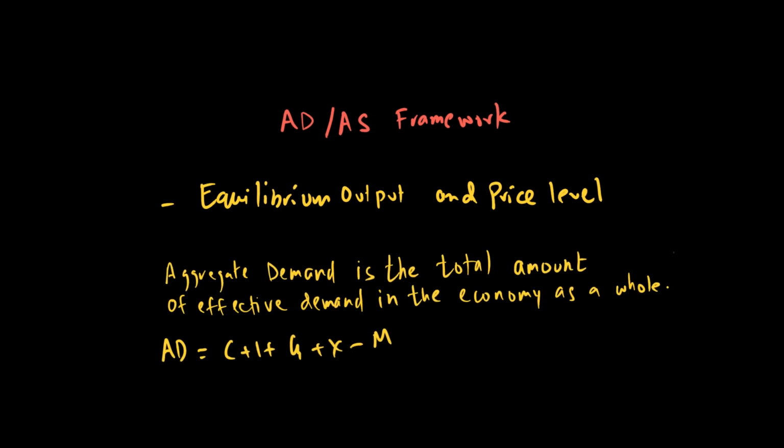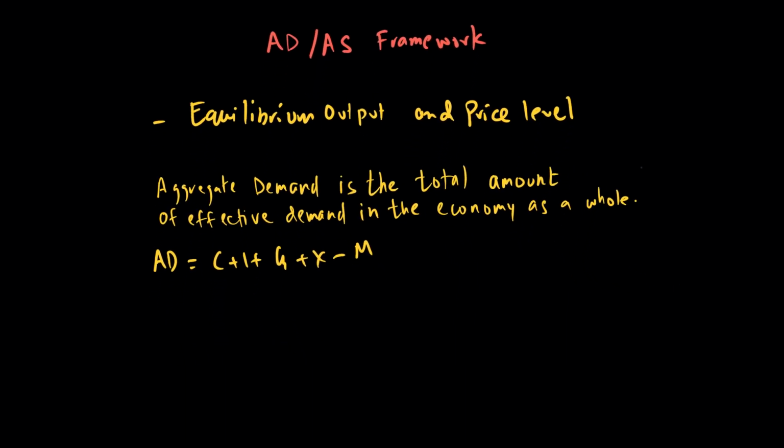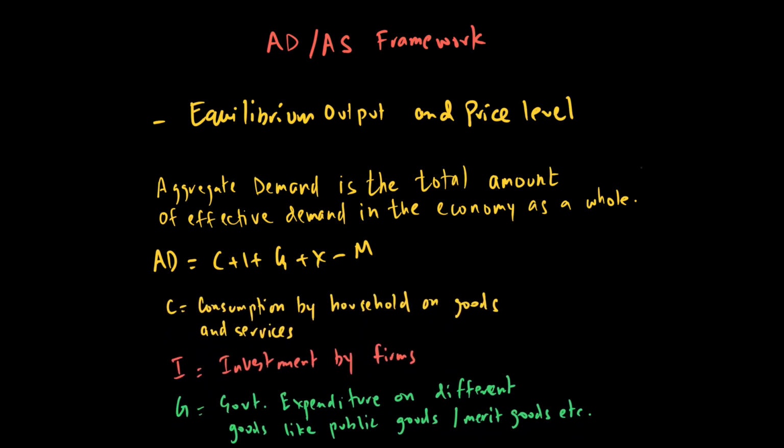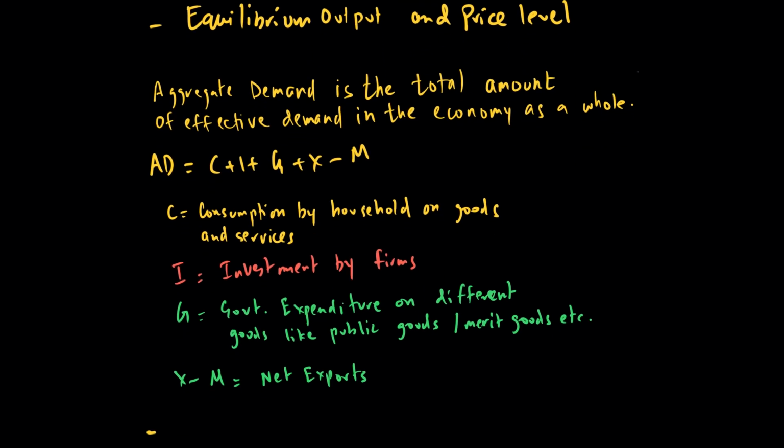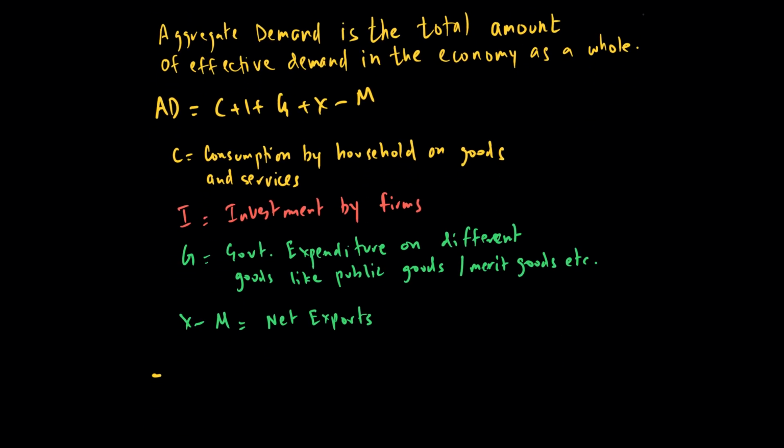When we look at aggregate demand, we have these components: C plus I plus G plus X minus M, where C is consumption by households on goods and services. It is the expenditure done by households for their consumption, for example somebody buying a car or cereal, on domestic goods and services.